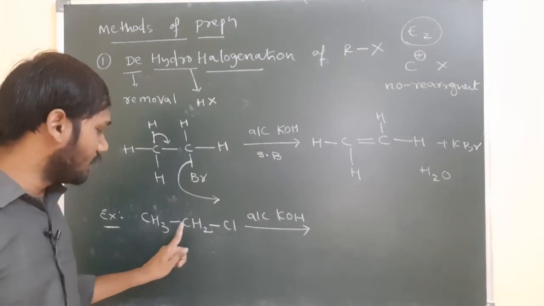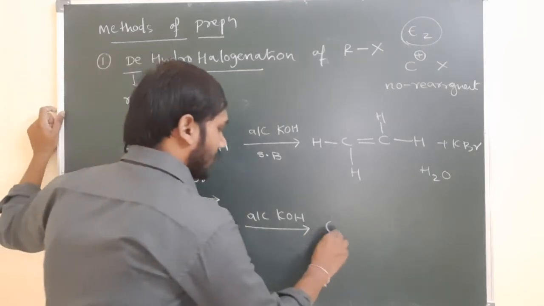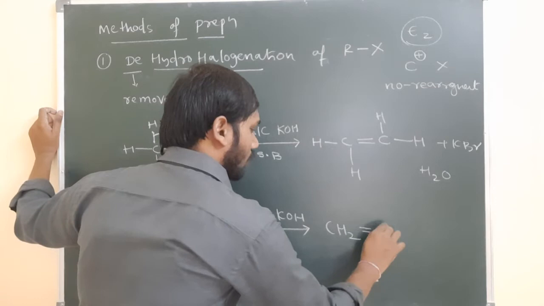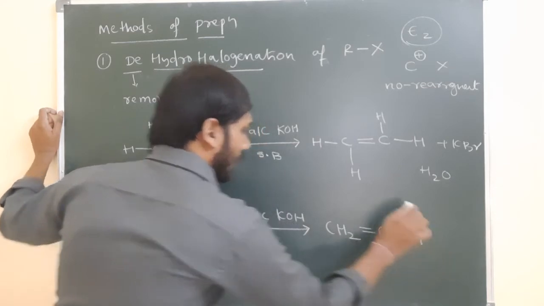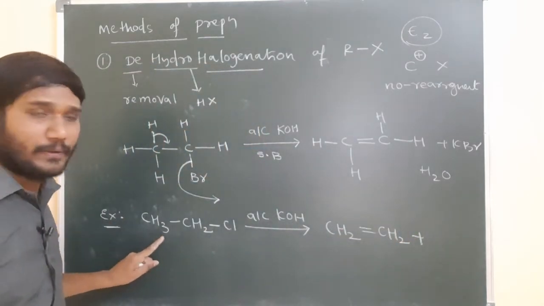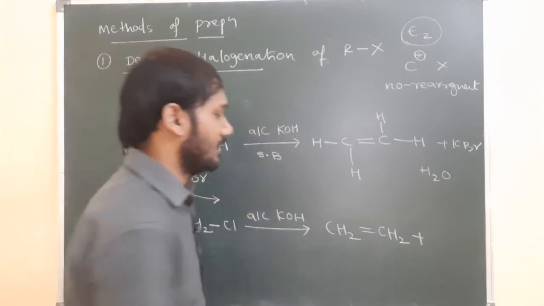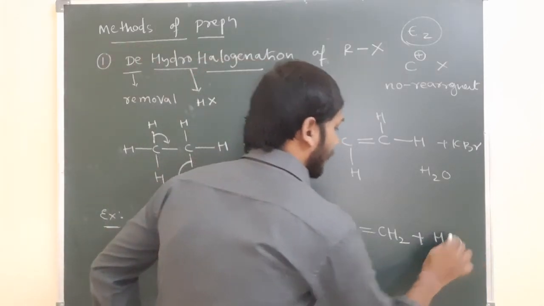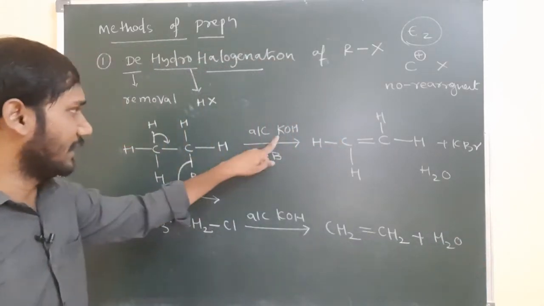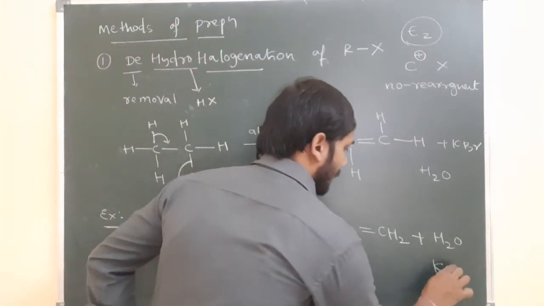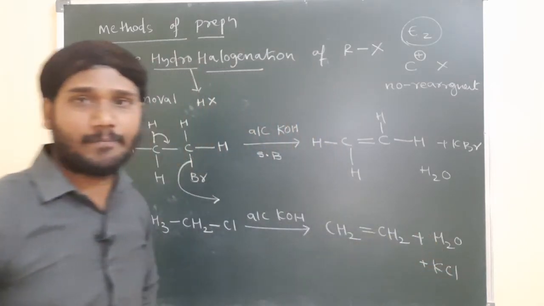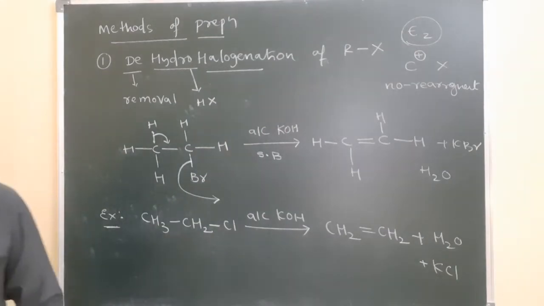That means a double bond forms between these two carbons, giving CH2=CH2. The hydrogen released reacts with OH minus, forming water, and the Cl released reacts with potassium, forming potassium chloride. So this is one example.